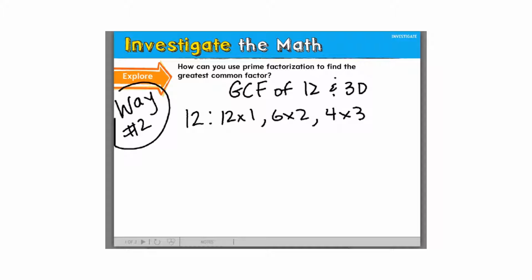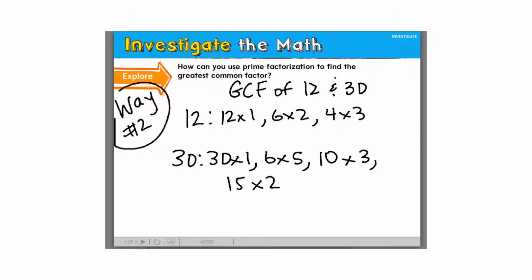Right? Yes. Karnpreet, can you move to this table right here? Now we're going to list out factors of 30. What are some factors of 30? I'll start you off. 30 times 1. 3 times 6. What else, Malachias? 6 times 5. 15. Hamza. 10 times 3. What else, Amy? 15 times 2. Did we miss anything? Did we get everything?